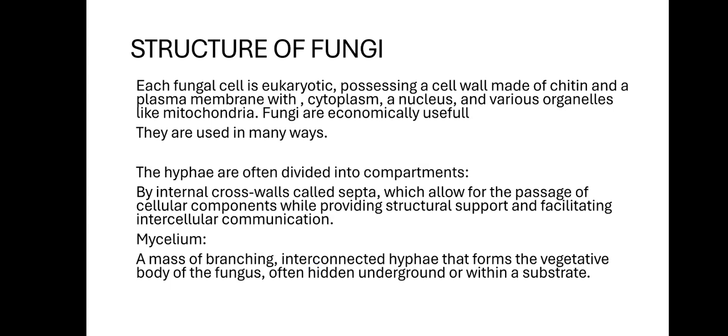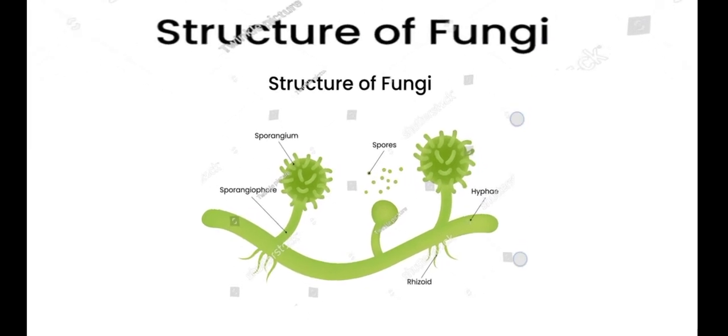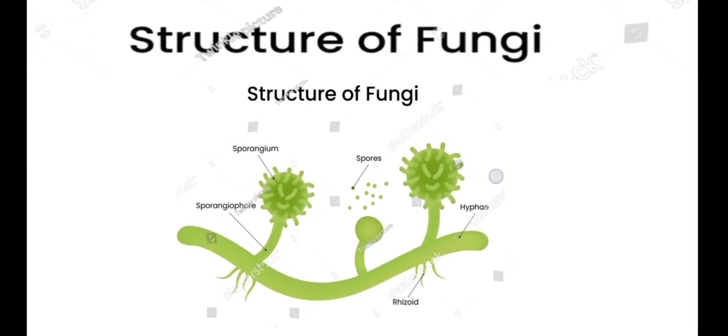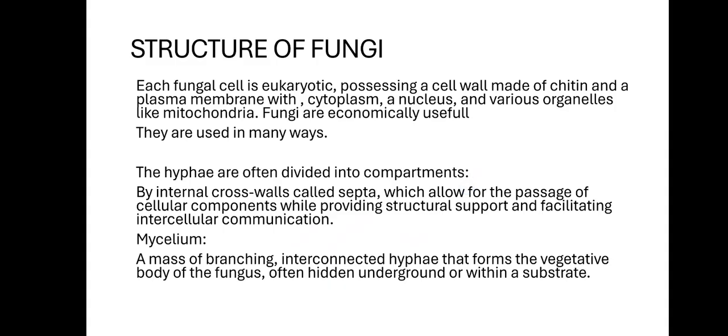Structure of fungi. Each fungal cell is eukaryotic, possessing a cell wall made up of chitin and a plasma membrane with cytoplasm, a nucleus, and a variety of organelles like mitochondria. Fungi are economically useful and are used in many ways.